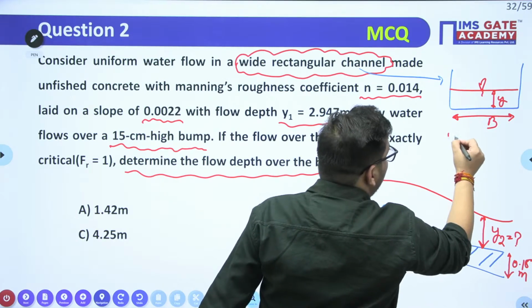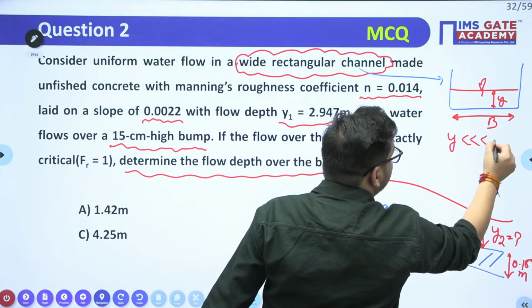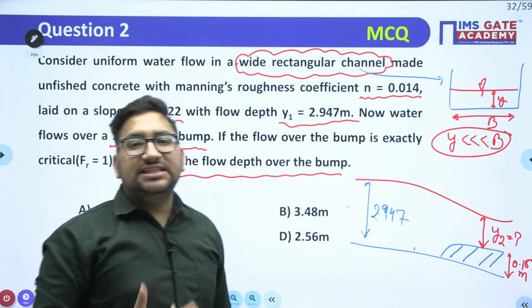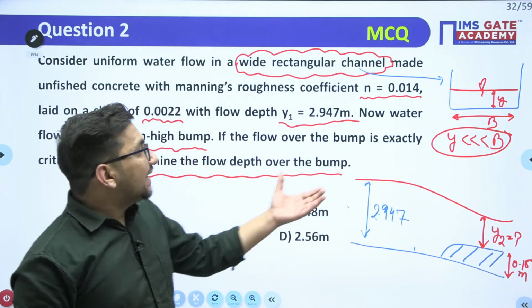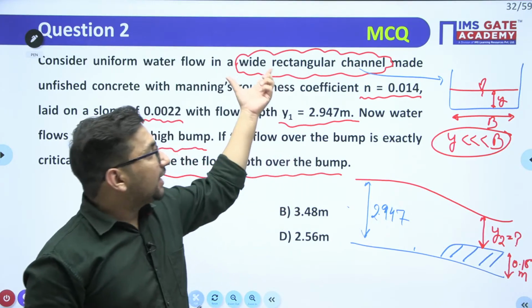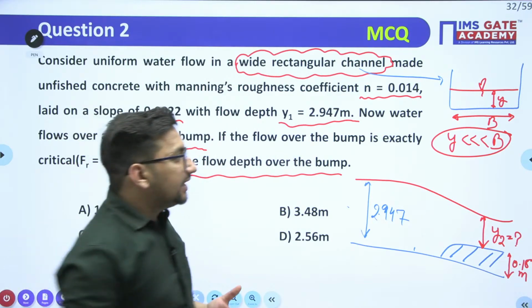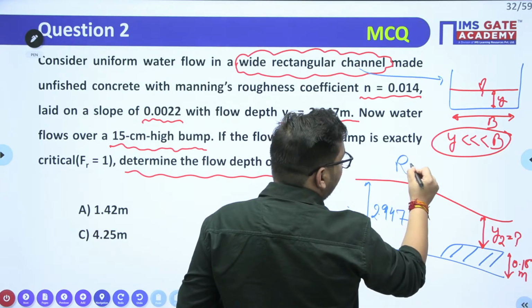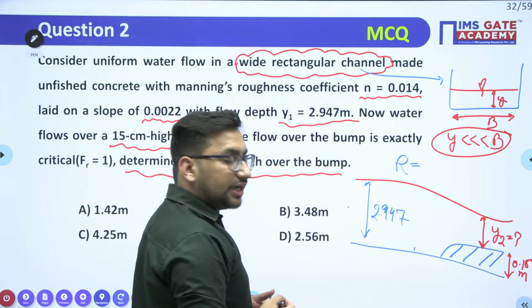If this y is very much less than this width, we call it a wide rectangular channel. Now, why is this wide rectangular channel given to you? If y is very much less than b, for a rectangular channel, what will be the R value? Hydraulic radius value.